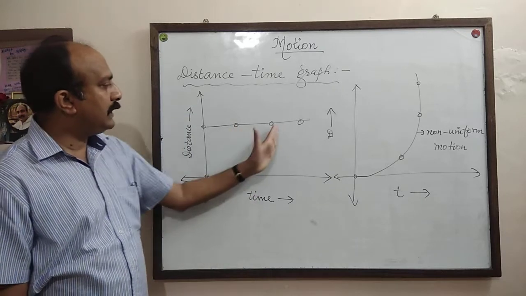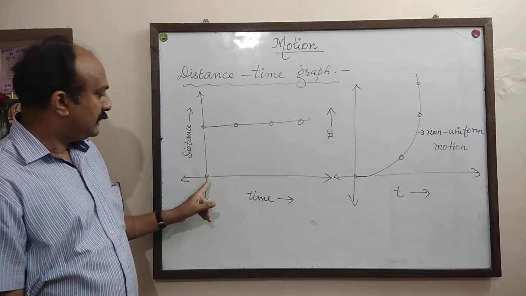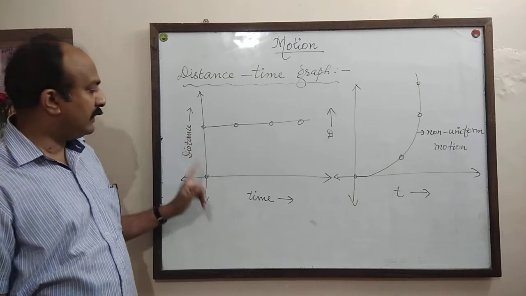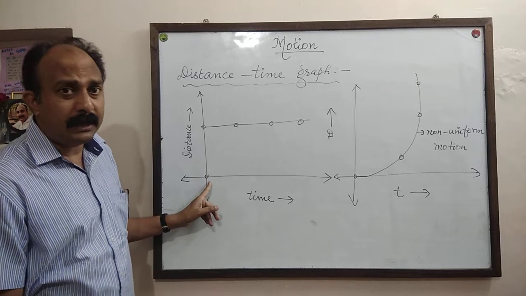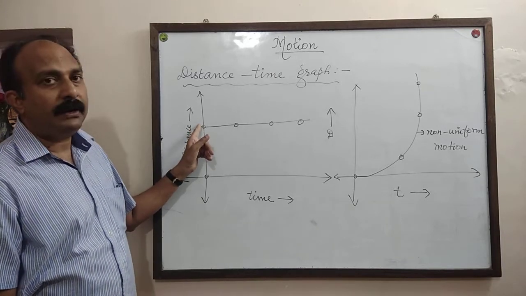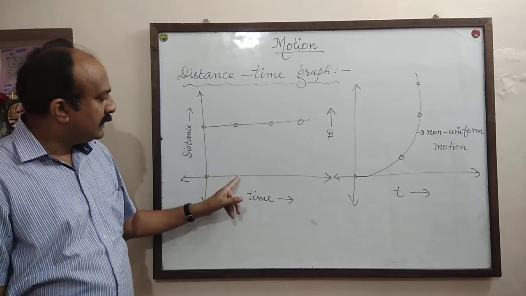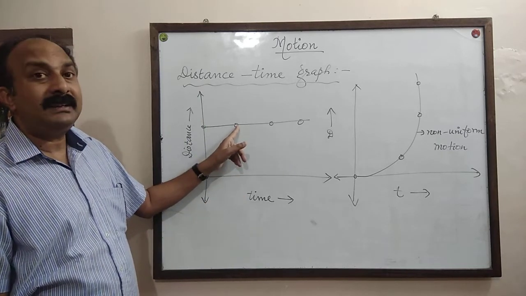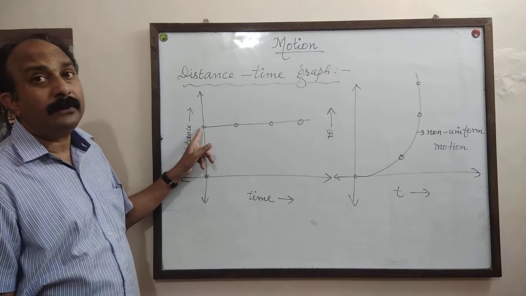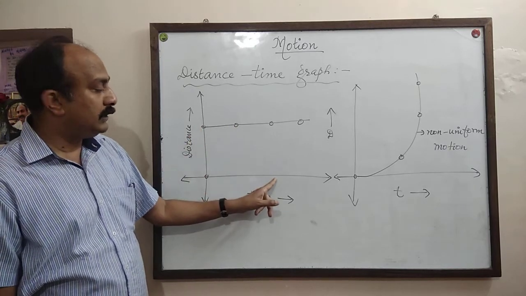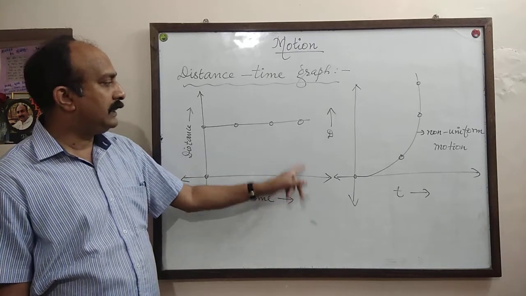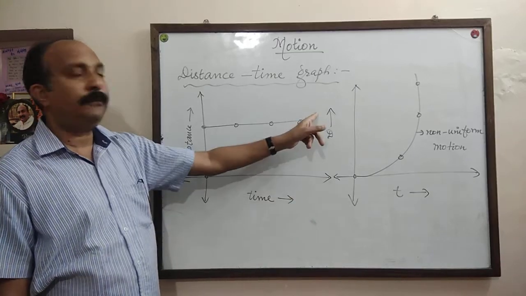See, how will you get these points? This is 0, say 5. What does it mean? At 0 time, the body has travelled 5 units. Say after 1 unit time, the distance travelled is again 5. After 2 seconds, the distance travelled is 5. After 3, 5. After 4, 5.